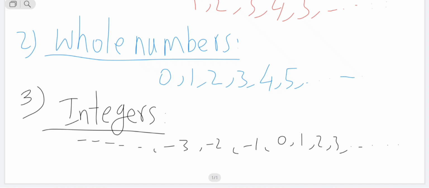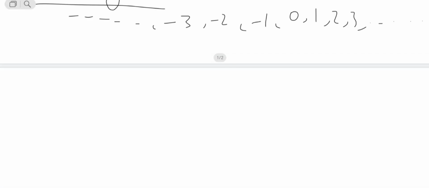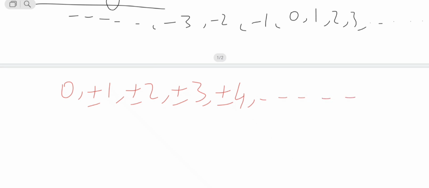You can write the integers in this form: 0, -1, -2, -3, -4, and so on.